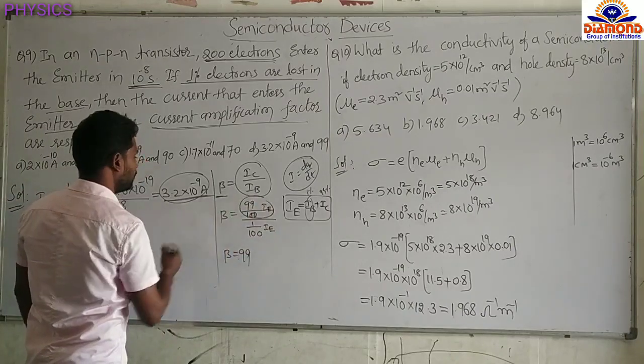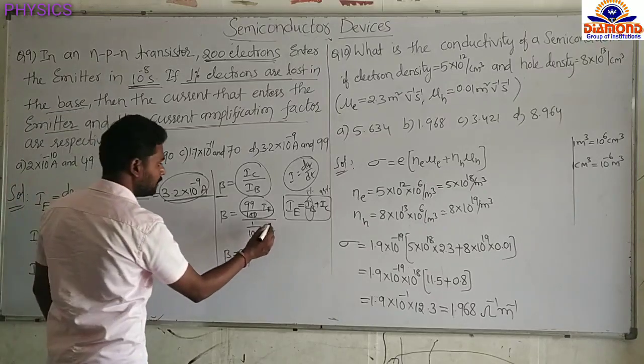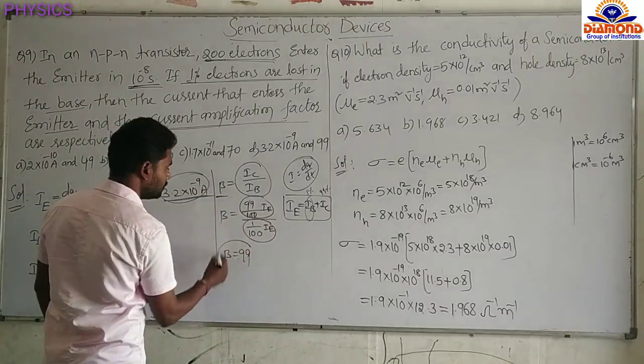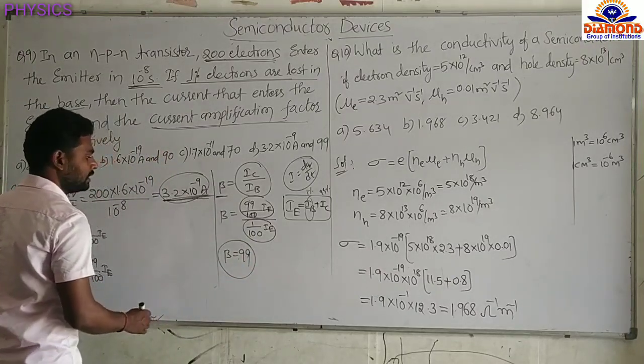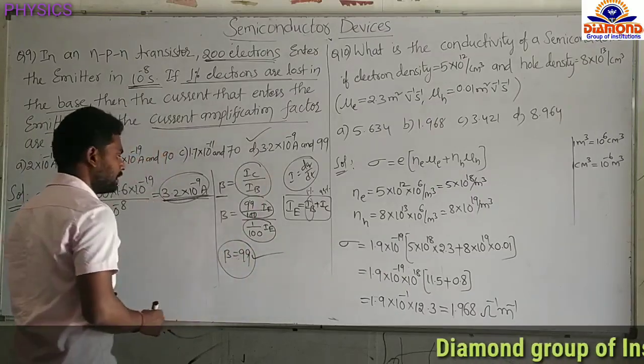And input current IB equals 1 by 100 into IE. So the 100 will be cancelled, IE will be cancelled, and 99 is the answer. So the emitter current is 3.2 into 10 power minus 9 and the amplification factor is 99. Answer D is the right answer.